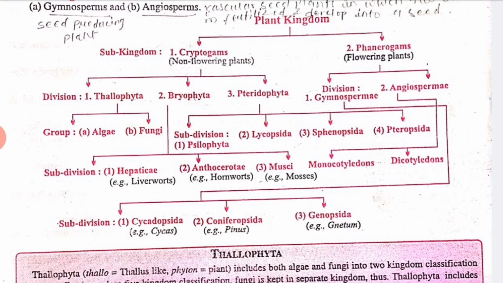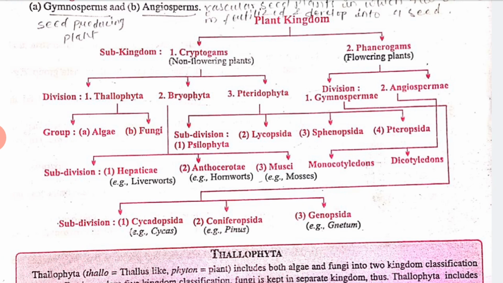Now come to the phanerogamous. Phanerogamous means flowering plants. So the division is gymnosperm and angiosperm. Gymnosperms are divided into three subdivisions, that is Cycadopsida, Coniferopsida and Gnetopsida. Now angiosperm is divided into two parts, that is monocotyledons and dicotyledons. Clear? So this you have to learn, because we are going to learn all these things in